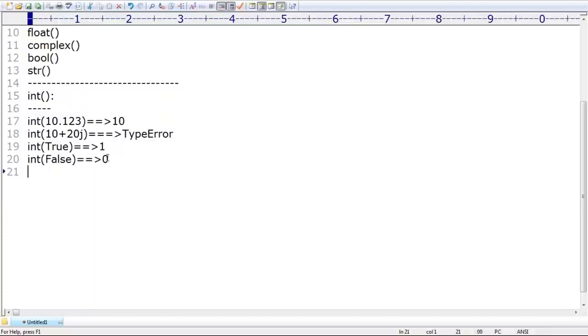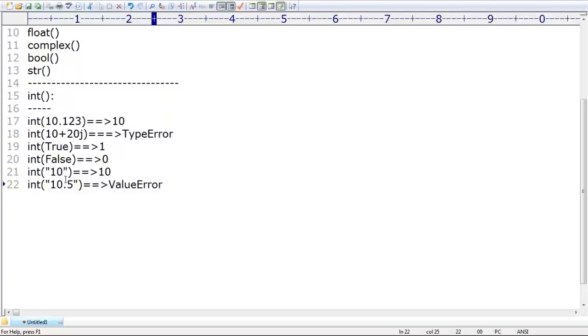What is the next thing we have to be aware of? You can convert string to number, no problem at all. String to number itself is acceptable. But if I take the string 10.5, then immediately we are going to get a value error, as we covered in the last session.